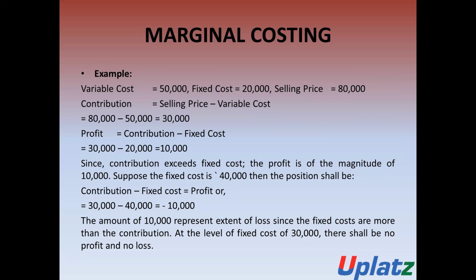Suppose the amount of fixed cost is 40,000. In this case, there will be a loss of 10,000 rupees. The 10,000 rupees is considered a loss since the fixed costs are more than the contribution. At the fixed cost level of rupees 30,000, there shall not be any profit and there shall not be any loss. That will be considered as break even.